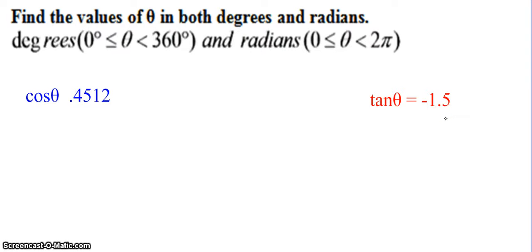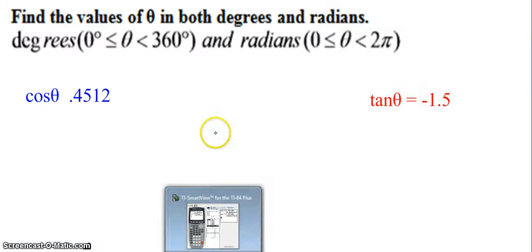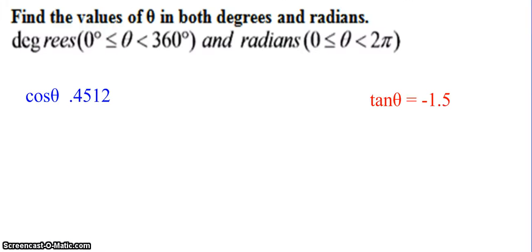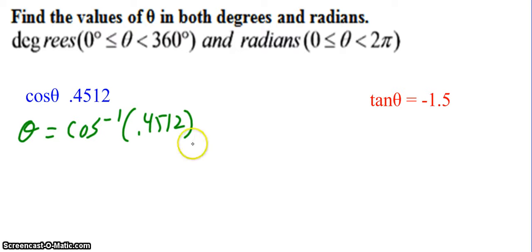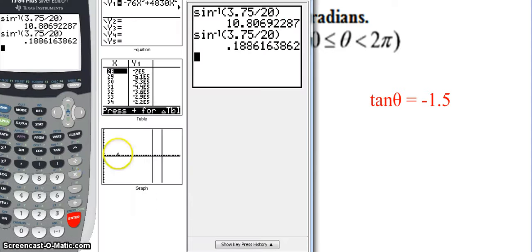What do we do? Well, here I have to use a little bit of my knowledge and the calculator. So the first thing I'm going to do is rewrite this, and I know that theta equals cosine inverse of 0.4512. Let's type that into the calculator and see what happens. For this, it doesn't matter if we're in radians or degrees because we want our answers in both.